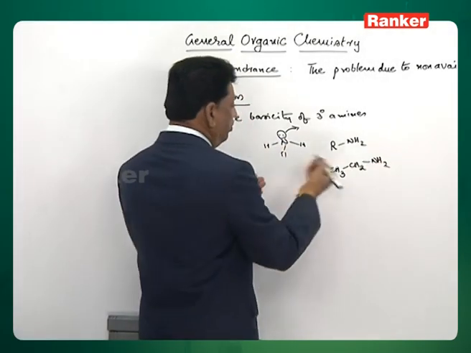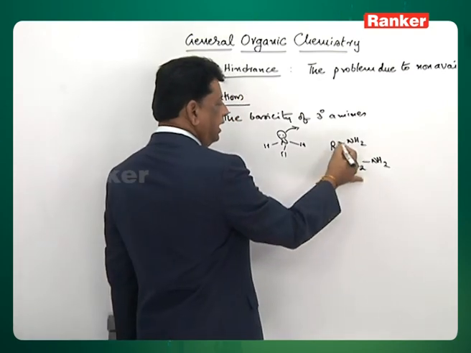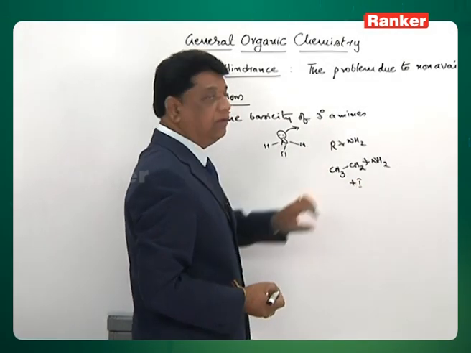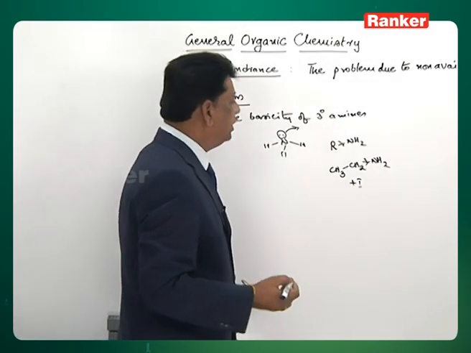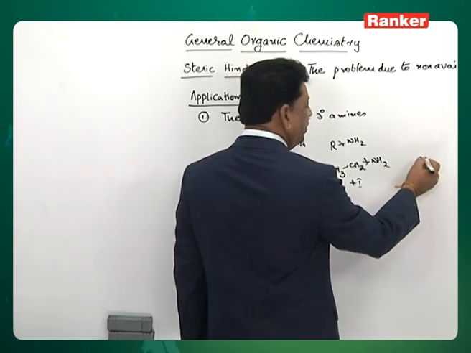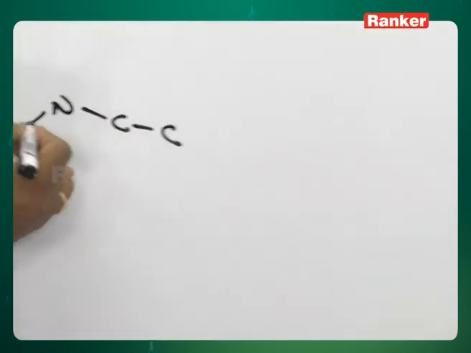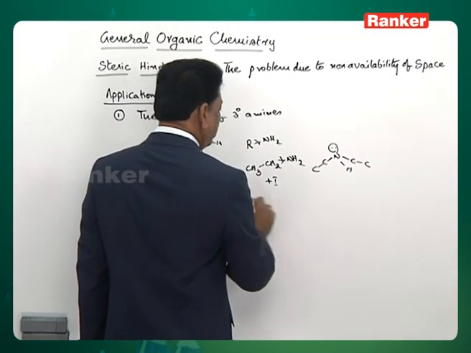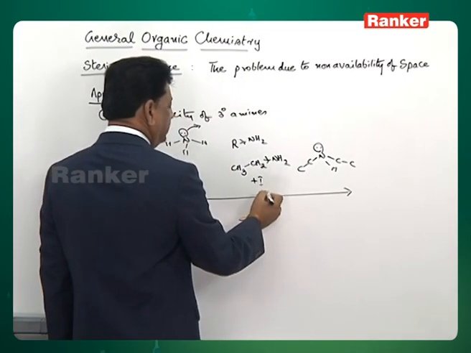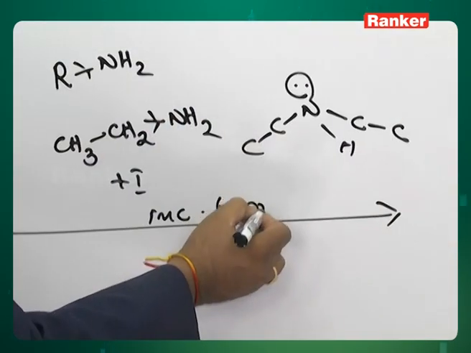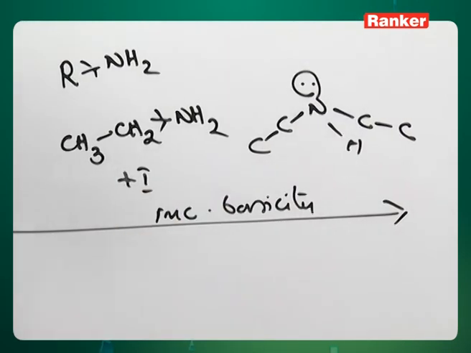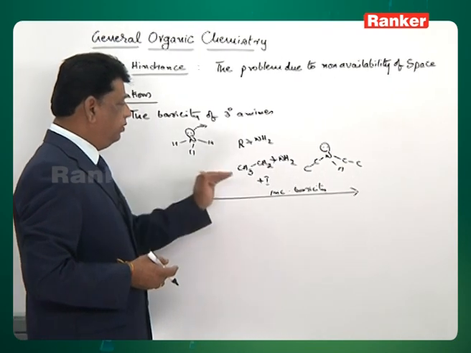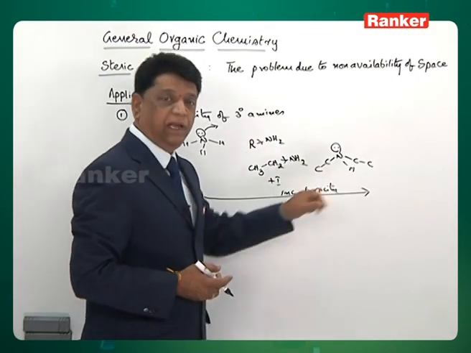It is found to be more basic, because alkyl groups are known for the plus effect. Therefore, these amines are found to be more basic than ammonia. Similarly, when 2 ethyls are there, it is found to be much more basic. So the basicity order is increasing, as per the theory we expect, from ammonia to ethylamine to diethylamine.